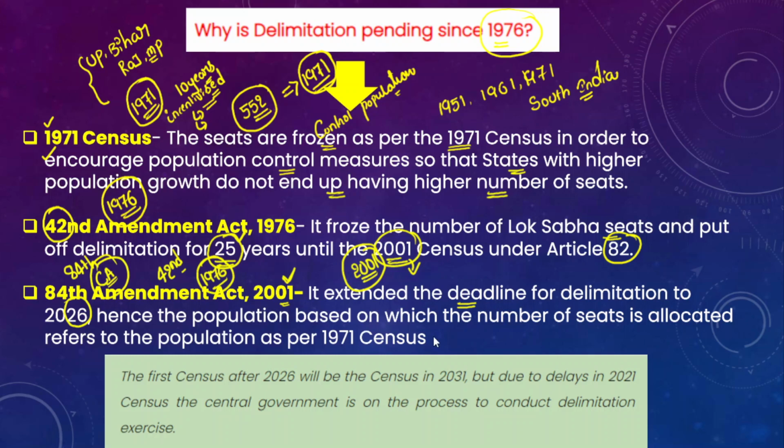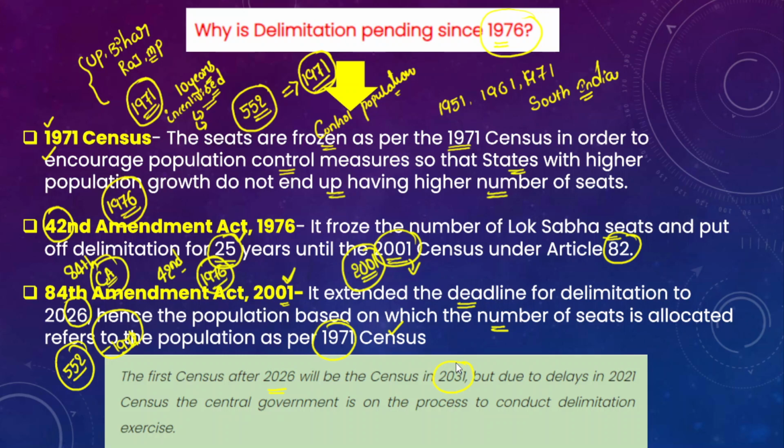Hence the population based on which seats are allocated refers to the population as per the 1971 census. As I have already told you, currently the Lok Sabha has 552 seats and these seats were based on the 1971 population census. Now the first census after 2026 will be the census of 2031.